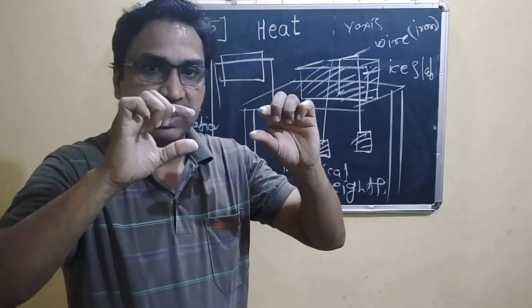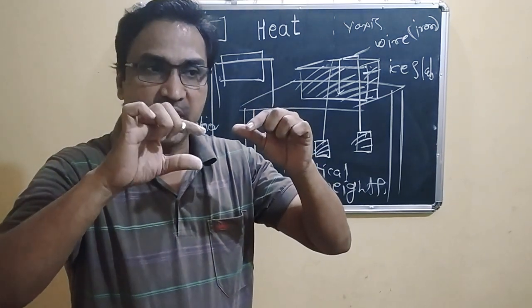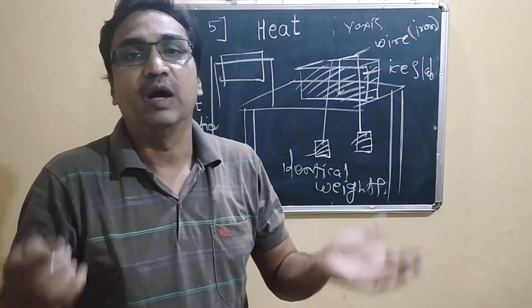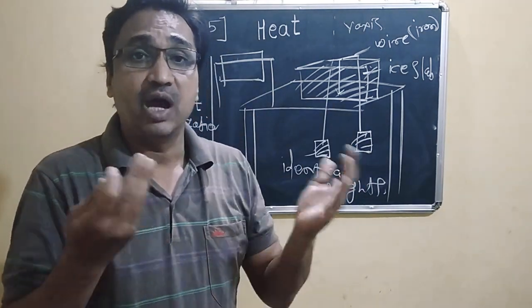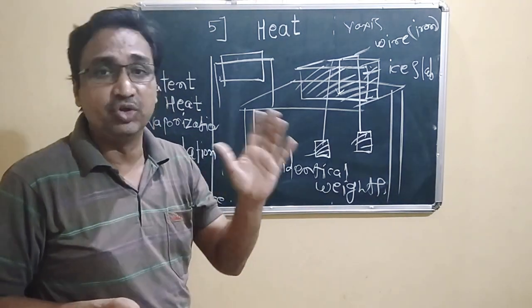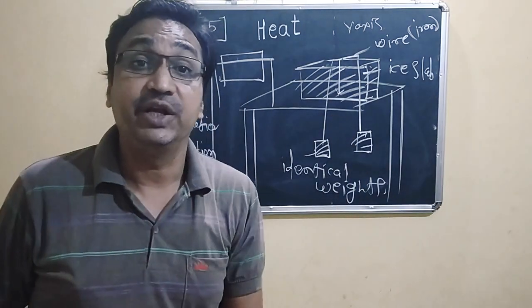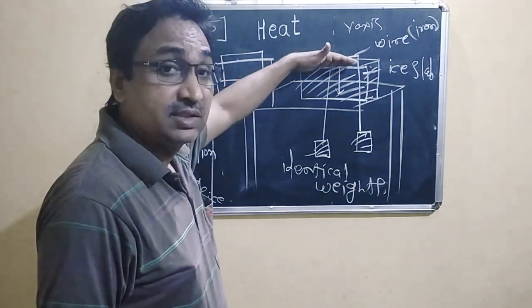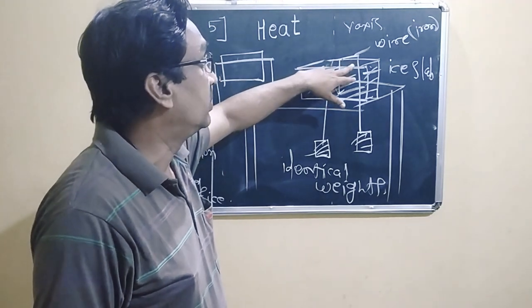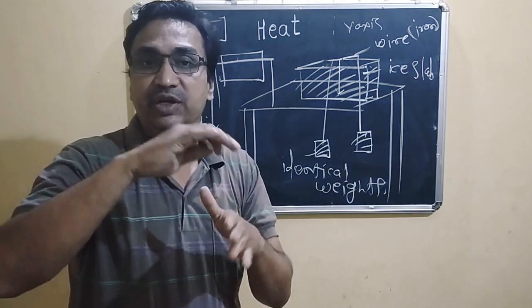But after releasing the pressure, the melting point is as usual at 0 degrees Celsius, so the water is converted back into ice.